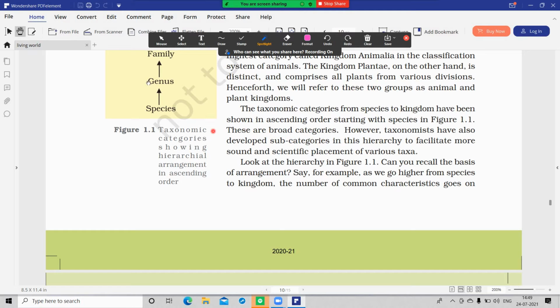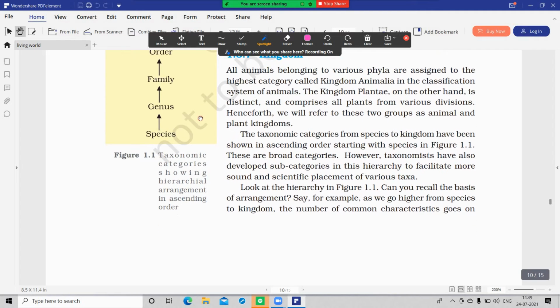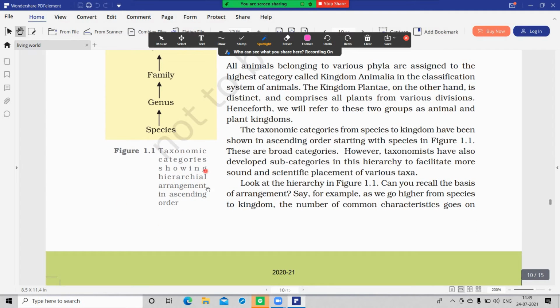These all are broad categories. However, the taxonomists also developed subcategories. All these are broad categories, and they are also developed into subcategories. That is not in our syllabus, just remember it.